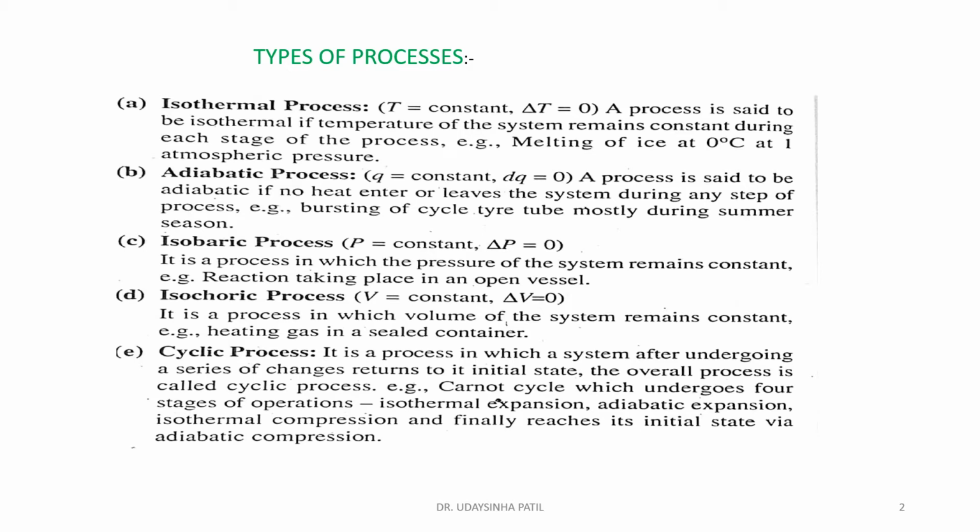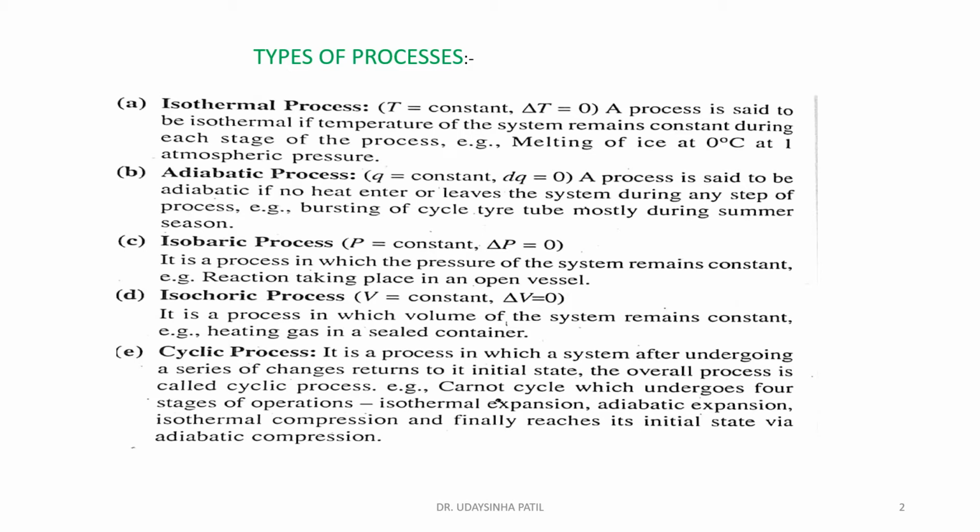Second one is the adiabatic process. For the adiabatic process, we have to consider that no heat enters or leaves the system during any step of the process. That means there is no exchange of heat during the process.